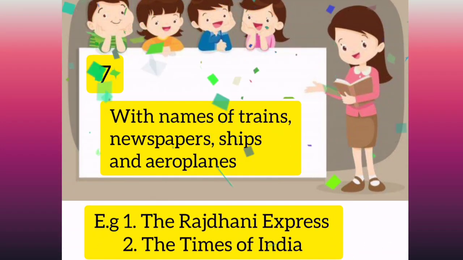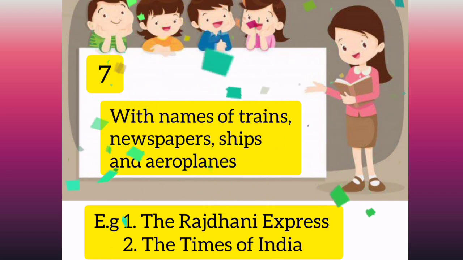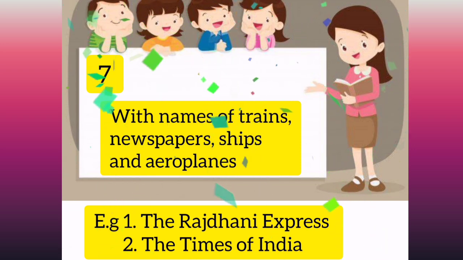With names of trains, newspapers, ships and aeroplanes. Examples, the Rajdhani Express, the Times of India.